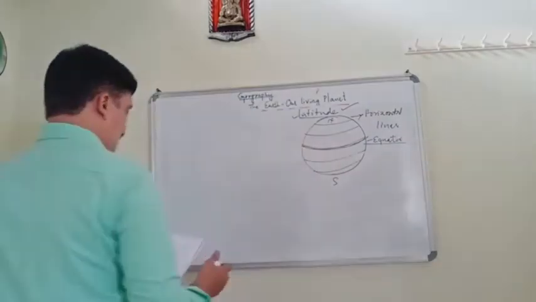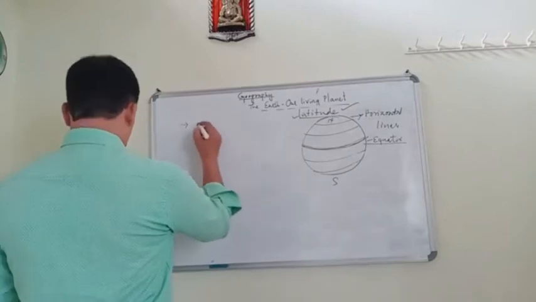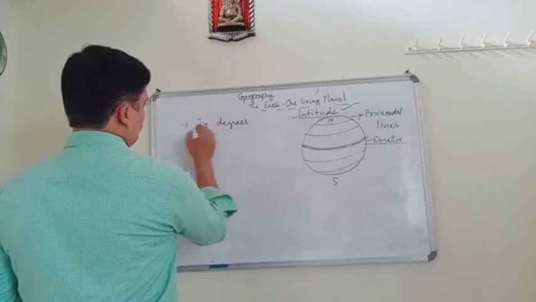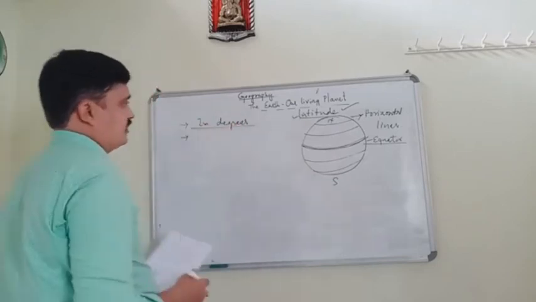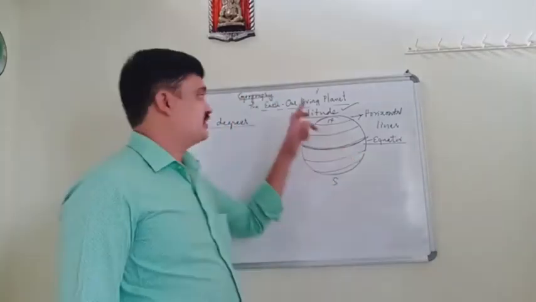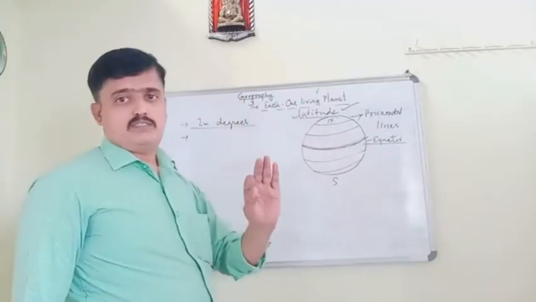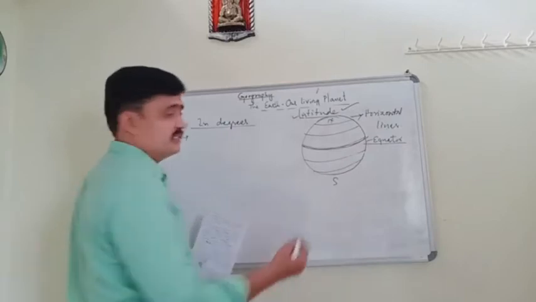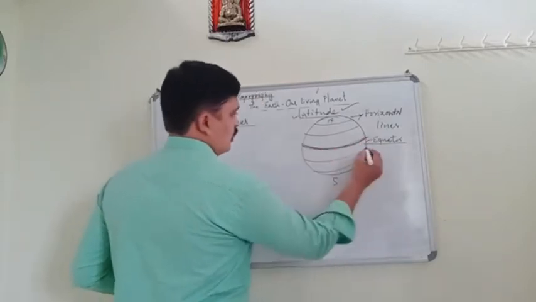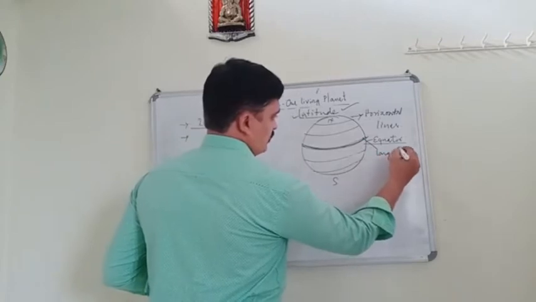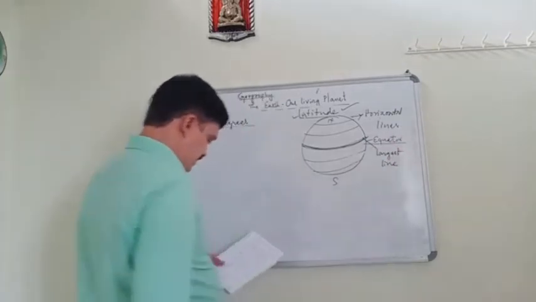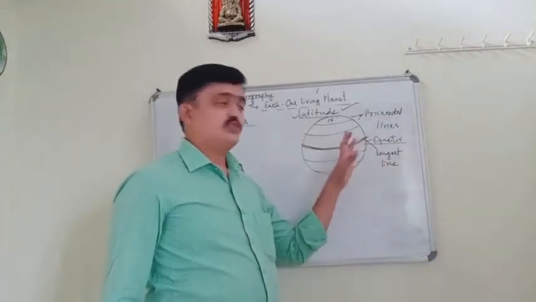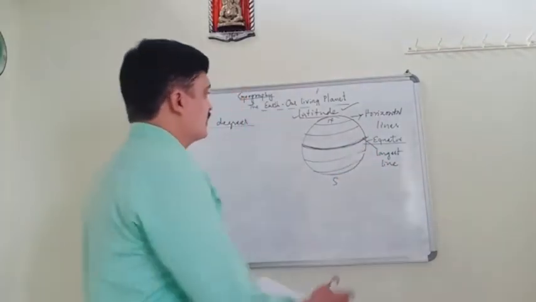And also this latitude is measured in degrees. Next, the equator is the longest line of latitude. Which one? The equator is the longest line of latitude.